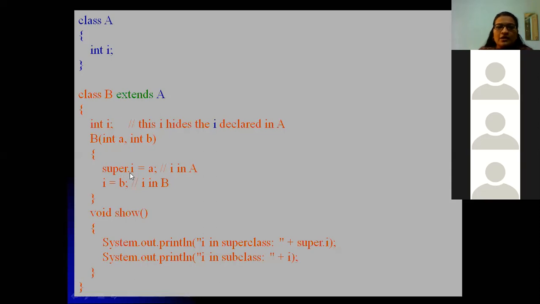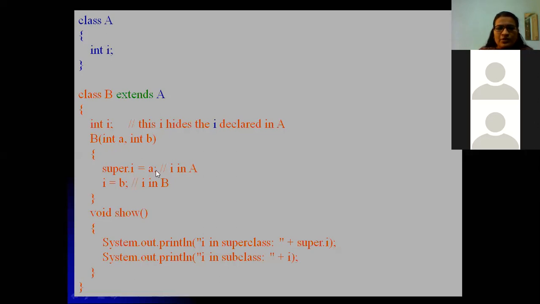So super dot I is equal to A. The first parameter gets passed to the superclass variable. Super dot I indicates the I in class A. So super indicates that it's a superclass variable. One more time, the super keyword is used only when we have the same variable in a subclass and the superclass.